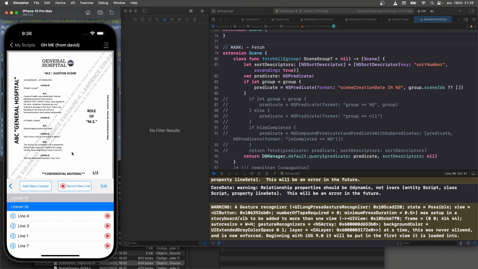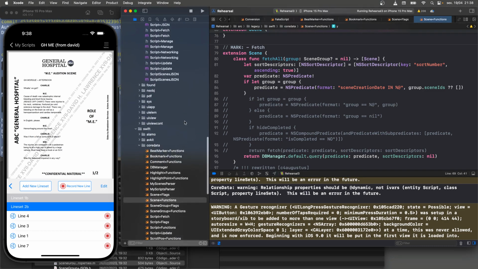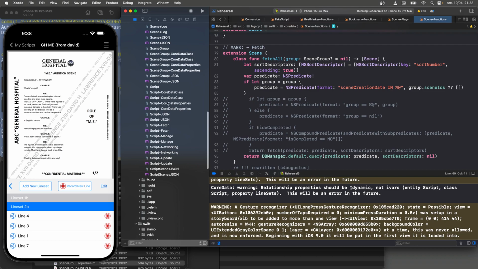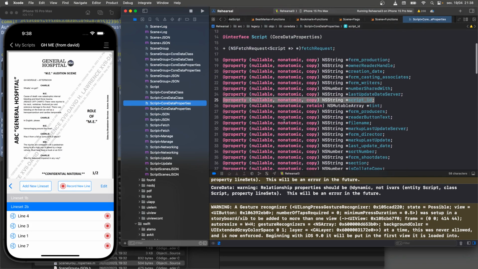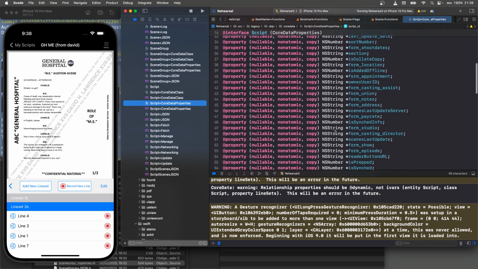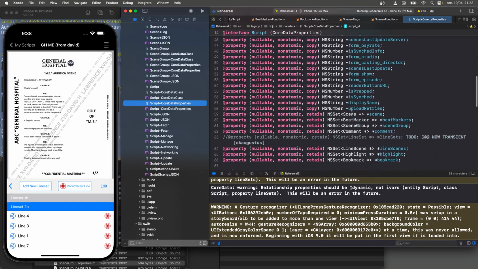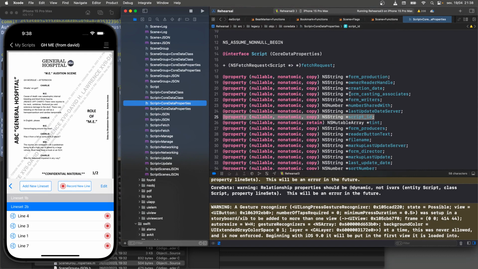I mean, there's information. Obviously, there's information in the script. You can think of audio as information, but it's not numbers and characters. It's not the sort of thing you see in a class definition. For example, let's look at the script Core Data properties, right? So this is all metadata. This is all descriptive things about the script, but it's not the script itself. And this doesn't account for that much of the data, certainly not in terms of storage and byteage. The media is going to take up a lot more.